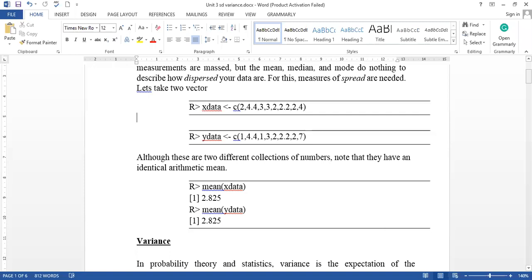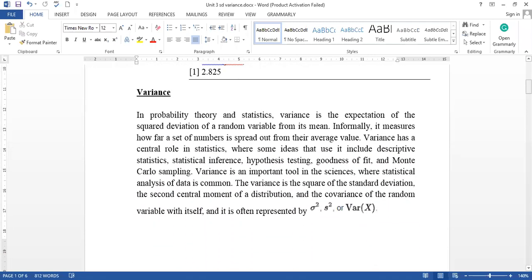So for that purpose, we need more measurements. The first measure is variance. Variance is basically the expectation of the squared deviation of a random variable from its mean. In variance, we calculate how far a particular point is situated from the mean.